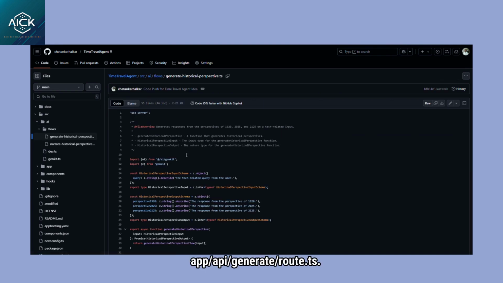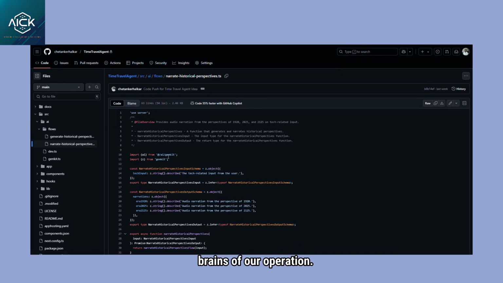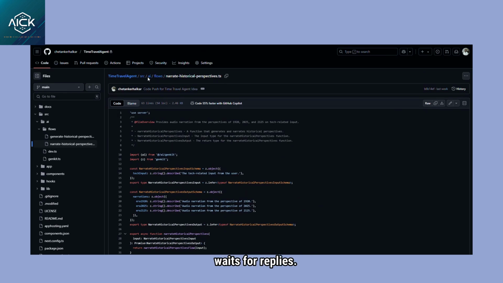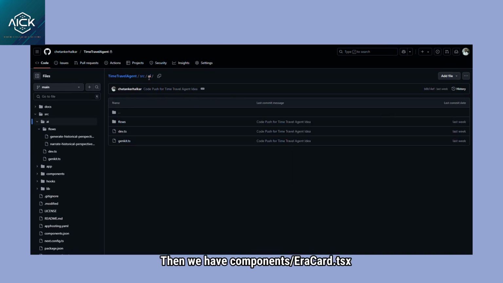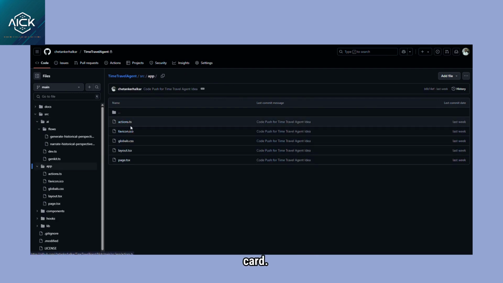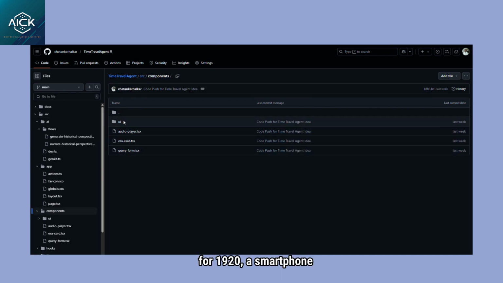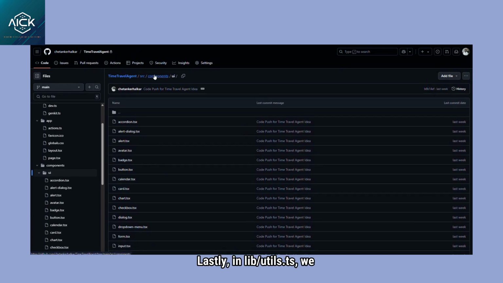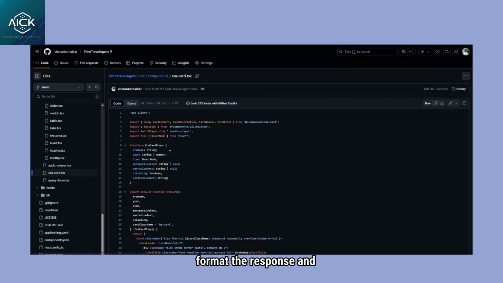Next, head over to app api generate route.ts. This is the actual serverless function, the brains of our operation. It sends the three prompts to Gemini using its text-only endpoint and waits for replies. Then we have components eracard.tsx, which renders each timeline as a stylized Tailwind card. Cards are animated in with a subtle hover glow and a unique icon, a jazz mask for 1920, a smartphone for now, and a rocket for the future. Lastly, in lib utils.ts, we format the response and clean up any AI token noise before rendering to the screen.